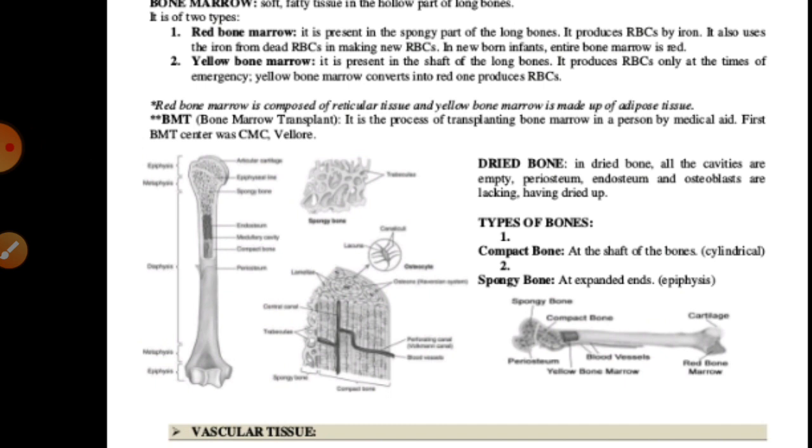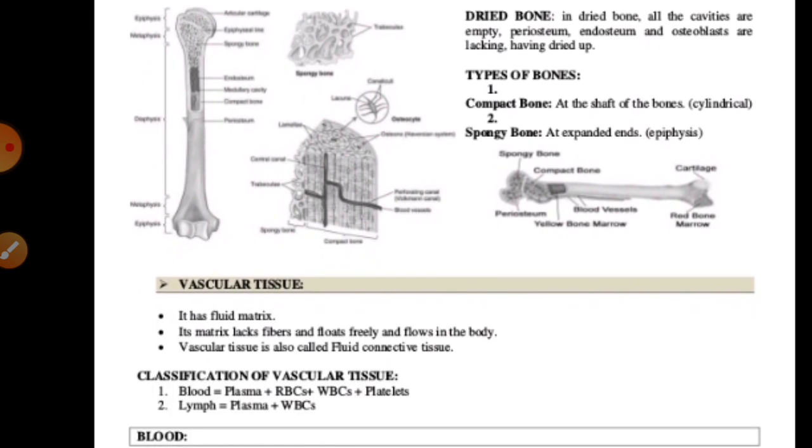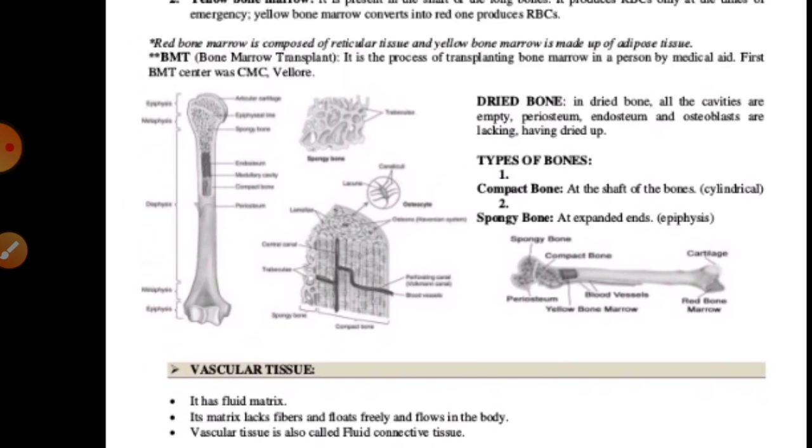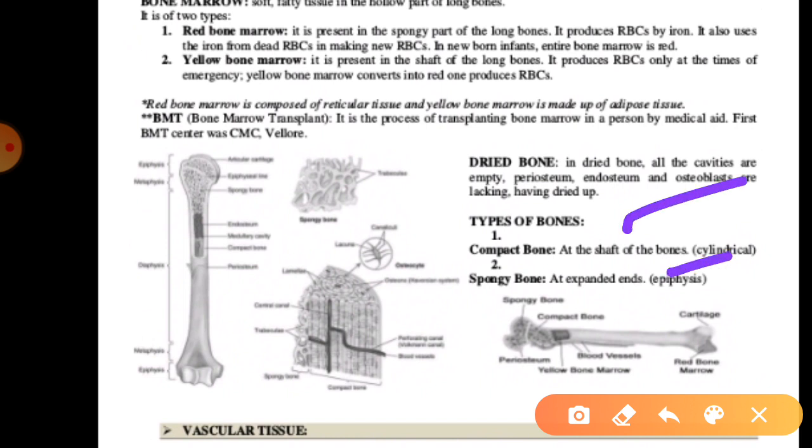Evenly, if we talk about it, the bones can be spongy and compact on the basis of the density of the textures. Generally bones may be spongy or compact due to such characters found over there. So if we say the bones are hard ones, or very soft ones, and the hard bone, what about that one? In those conditions, these bones are formed in different ways.